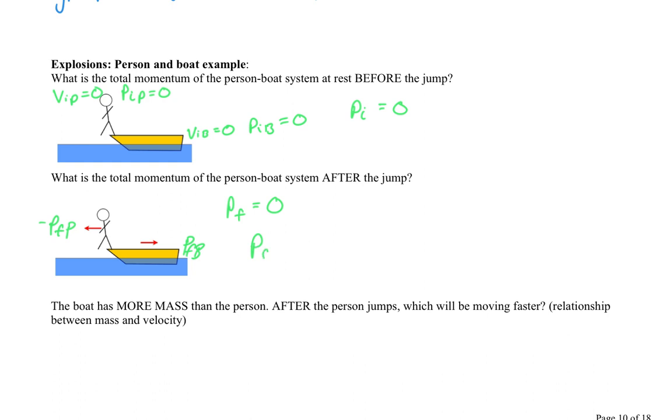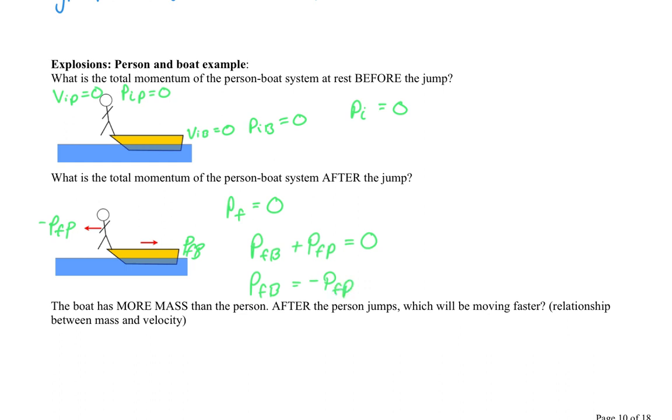So that means the final momentum of the boat plus the final momentum of the person has to add to 0. That means one of these has to be negative. And I can see by looking at it that the person's going to have a negative velocity just because it's going to the left. That's our convention. So I know that the final momentum of the boat is going to equal the negative of the final momentum of the person.